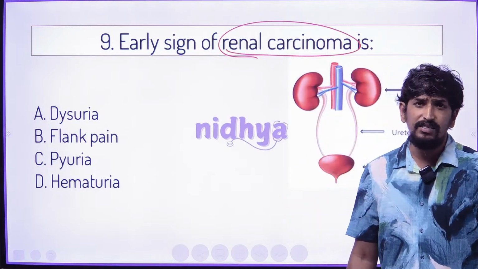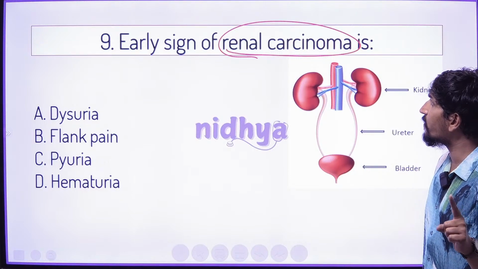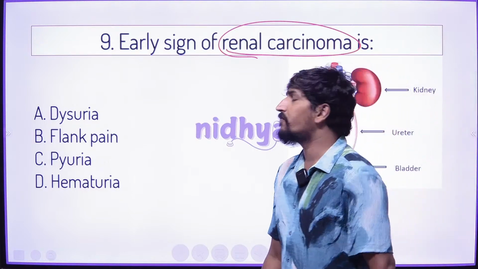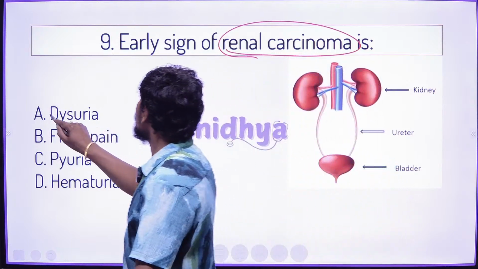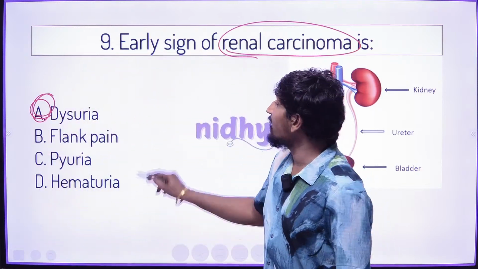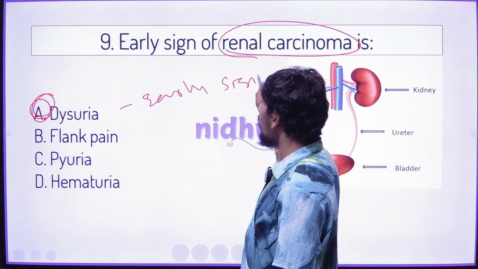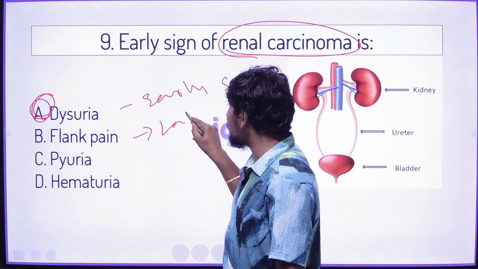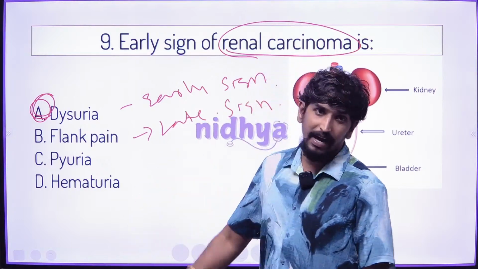Dysuria is an early sign, but a late sign is flank pain.